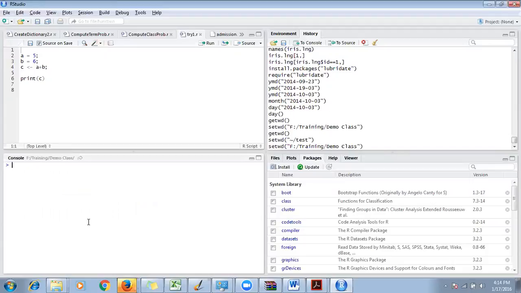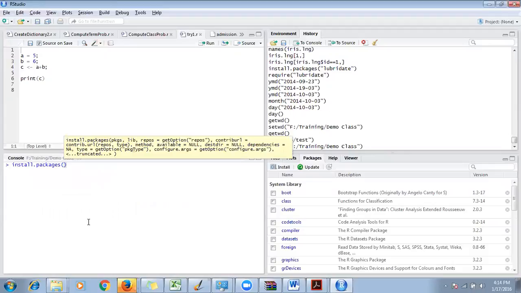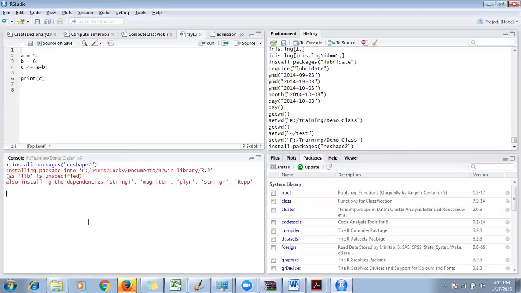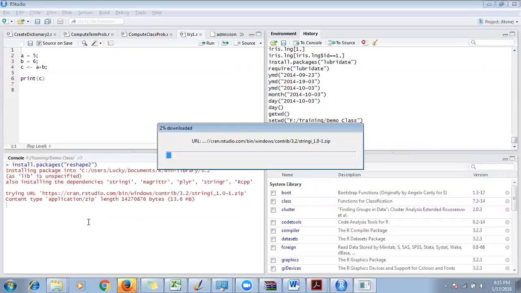To install a package, there is a command called install.packages. Inside that, put a double quote and write reshape2. Reshape2 is the package I want to install. Once you write this and hit enter, it will go to the CRAN site and install the reshape2 package. Right now it is installing that package for me.